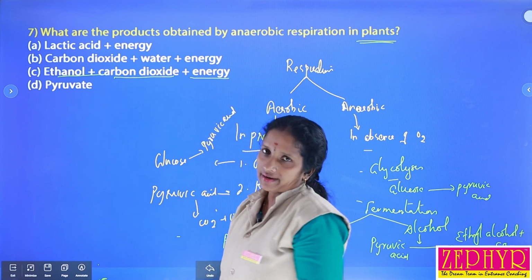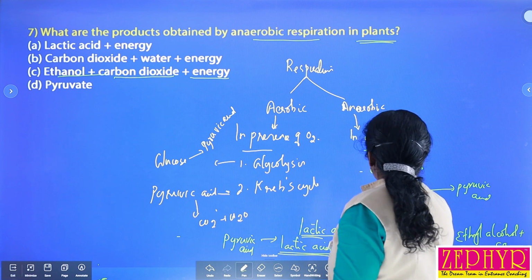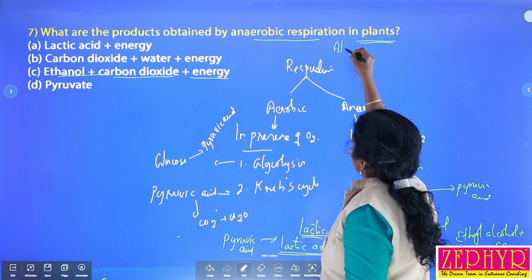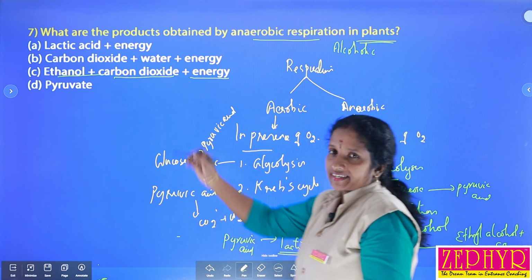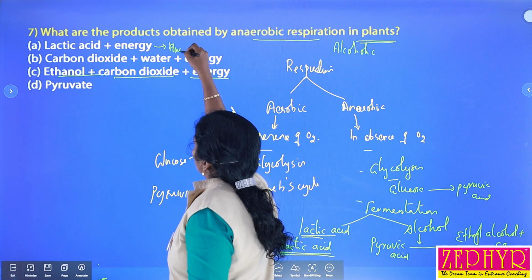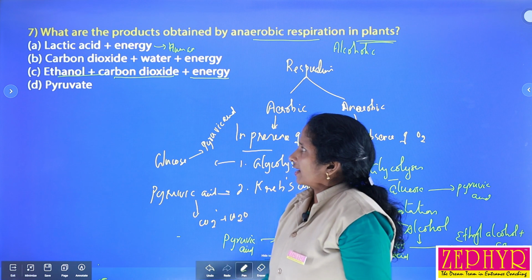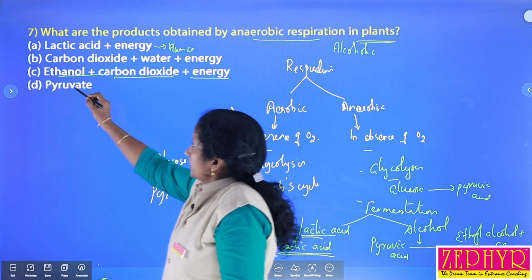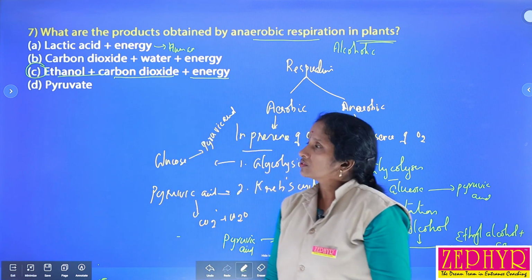as well as energy. So this anaerobic respiration is called alcoholic fermentation. Lactic acid fermentation takes place in animals, especially in the human body during heavy exercise. Okay, so we can select option C, ethyl alcohol, carbon dioxide, and released energy.